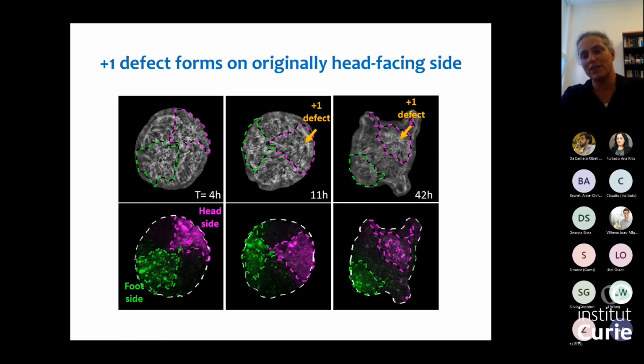And in general, this result was somewhat surprising to us because we see that the memory of polarity is very strong in the tissue. So even though the tissue folds in a very non-trivial manner, bringing the head side close to the foot side, when we look at the regenerated animal, we see that the region that was originally closer to the head is found at the head of the regenerated animal, and the region that was closer to the foot is found in the foot of the regenerated animal.